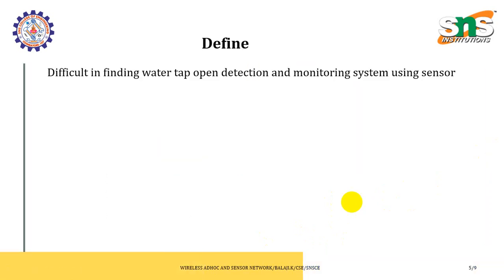Once we made the empathy part clear, we thought of converging into a single point, or problem definition statement, which will be helpful for finding a suitable solution. We thought of defining the statement in such a way that it deals with water tap opening. The main thing is water tap open detection and monitoring with the help of sensors. So the problem statement is: it is difficult to find water tap open detection and monitoring using sensors.